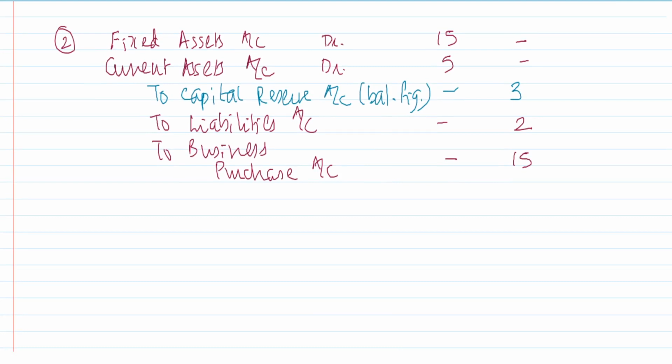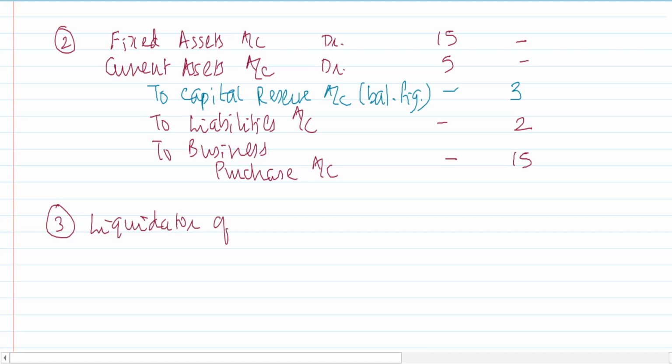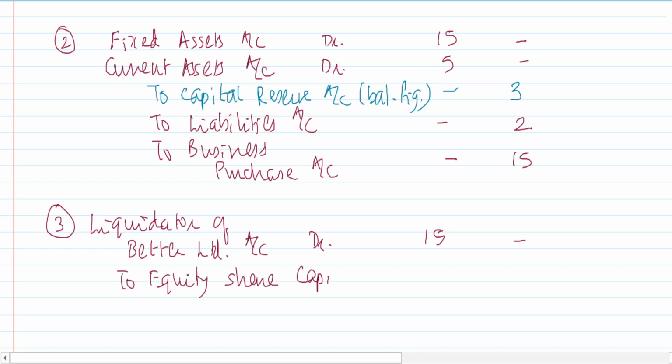The third accounting entry is to settle the purchase consideration. So liquidator of Better Limited account debit, 15. We are issuing our own shares. So we say to equity share capital account.